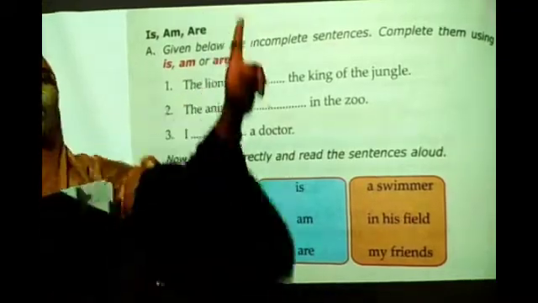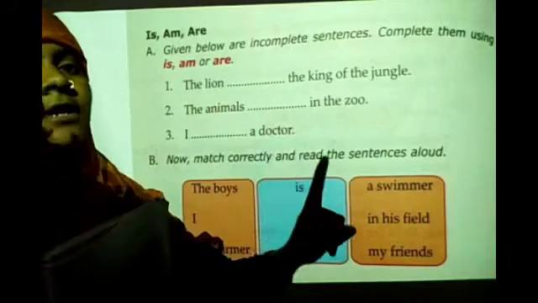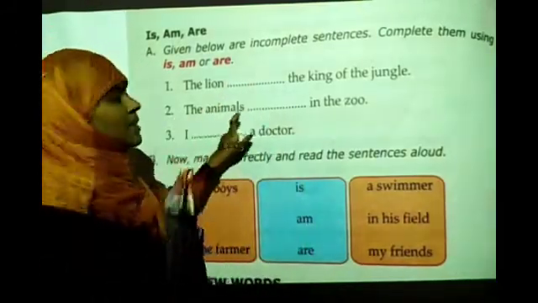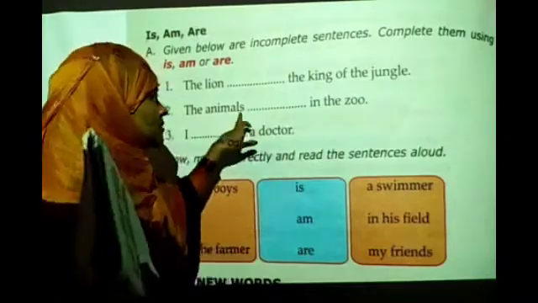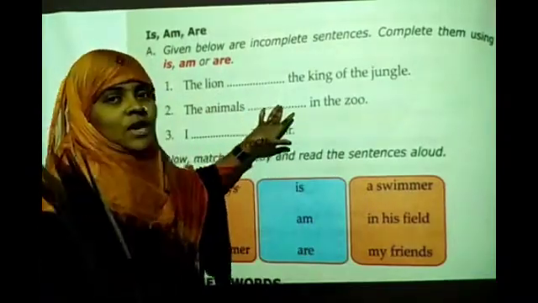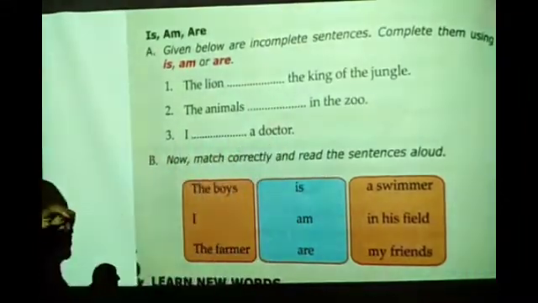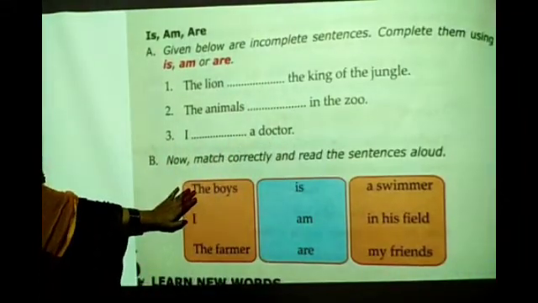So just see here, only by seeing the first word of the sentence you can write. The lion, only one lion. So what can you use here, write it down. The animals, so many animals. So what do we have to use here, write it down. For I, what do we have to use, write it down. Understood? This bit is also your homework.